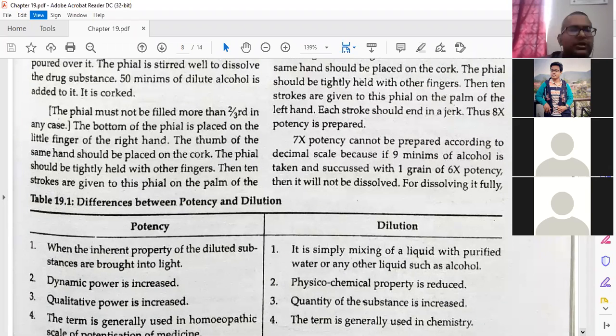The bottom of the phial is placed on the little finger of the right hand. The thumb of the same hand should be placed on the cork. The phial should be tightly held with the other fingers. Then 10 downward strokes are given to the phial on the palm of the other hand. Remember this. When class is there, I will demonstrate the whole process. It is a very simple way of doing this, so I will explain in class.